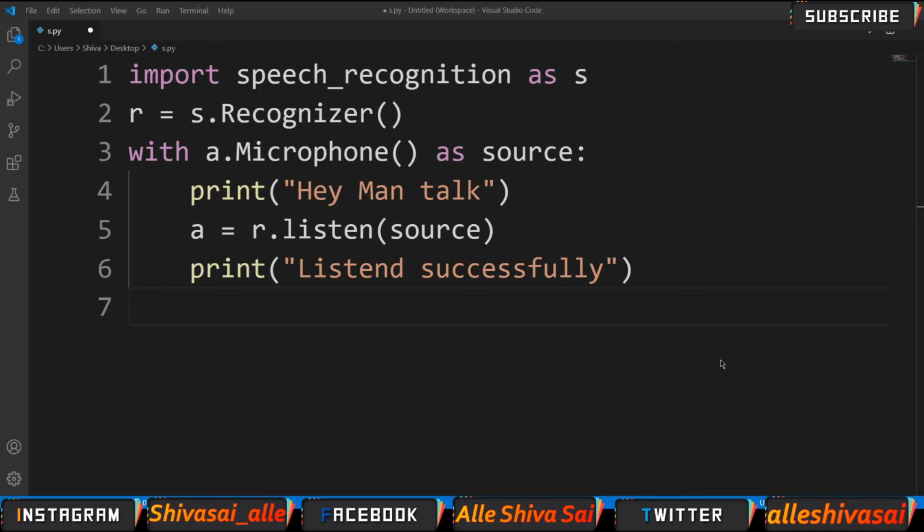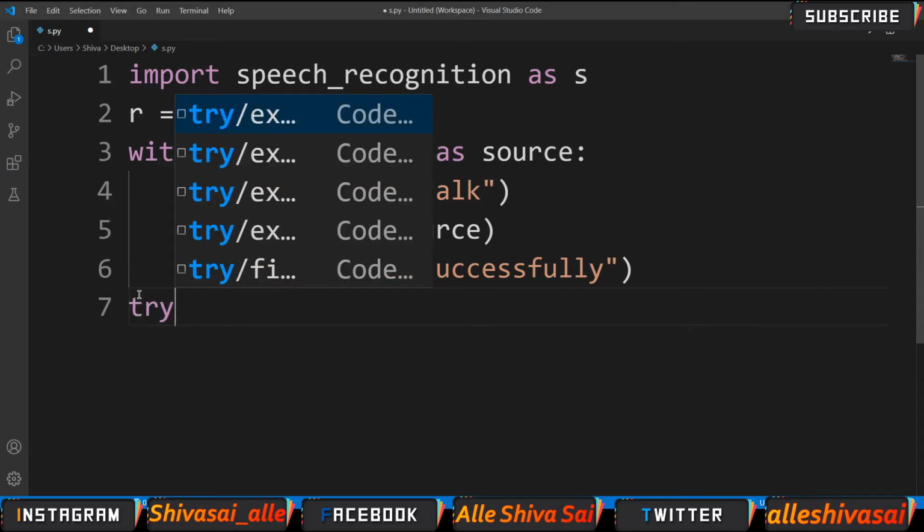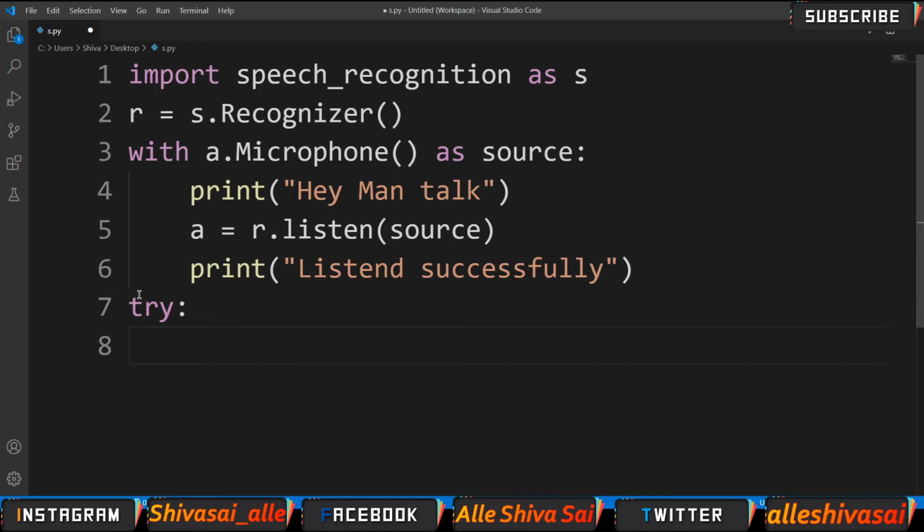We need to convert speech into text, right? Let's see. But one thing, the speech recognition library supports several APIs, but in this video we are using Google speech recognition because it supports different languages. When we are taking input from the microphone, there may be chances of the microphone not recognizing the speech. So we need to avoid that. We are using exception handling, the try and except method. Now we are printing the audio in the form of text.